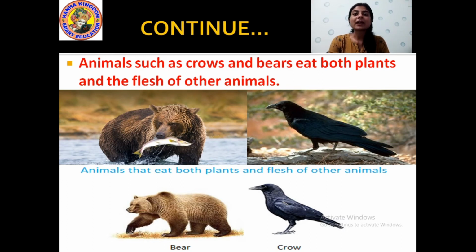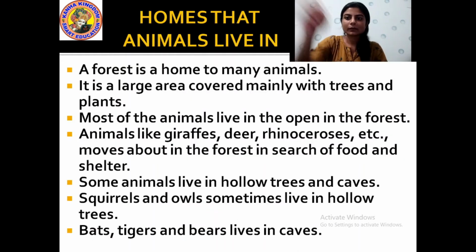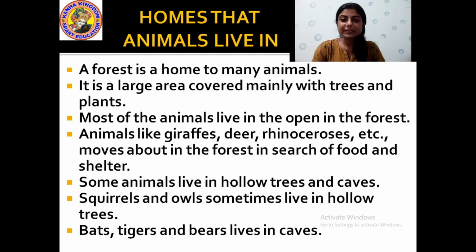So, these are some examples of animals that eat both plants as well as the flesh of other animals, such as bear, then crow. Understood? So students, that was all about the different food habits of different animals. Like different animals eat different types of food.